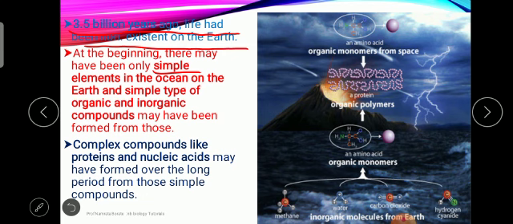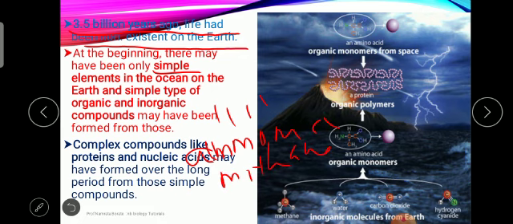And the simple elements which are there, that is the ammonia and the methane. कोणते simple elements होते? Ammonia and the methane. Okay, ammonia and methane, these are the simple elements which dissolved in the rainwater and accumulated in the sea.